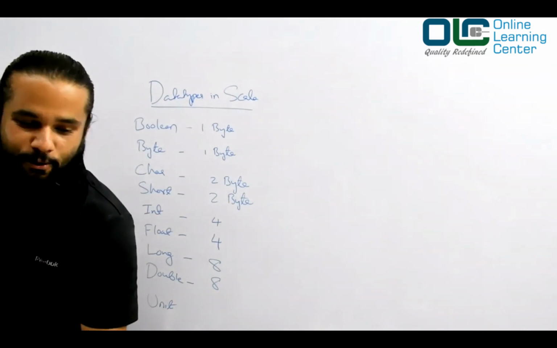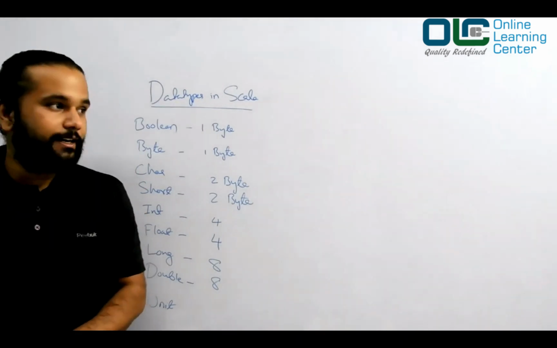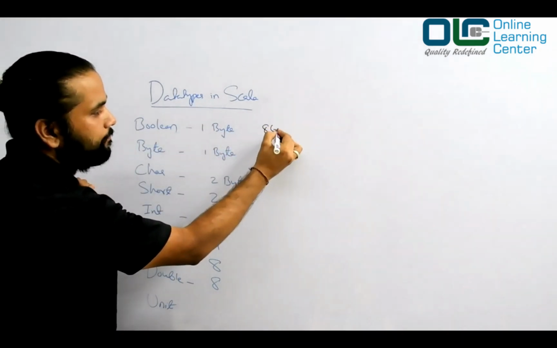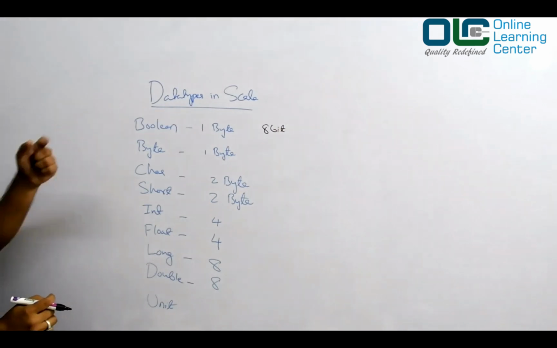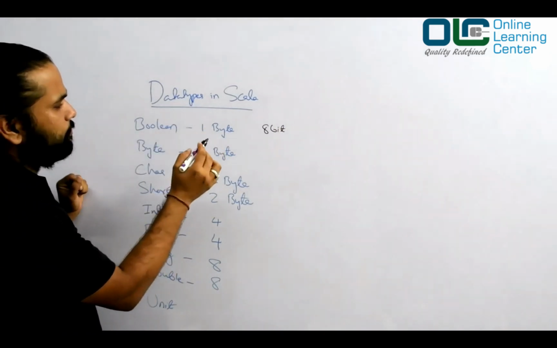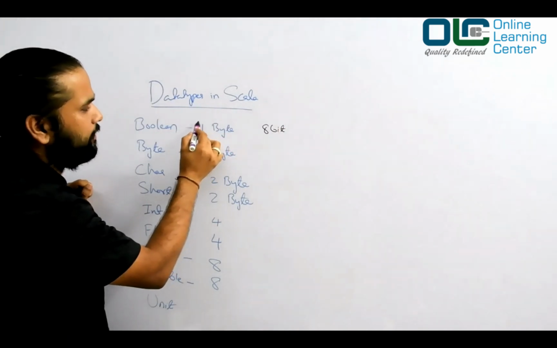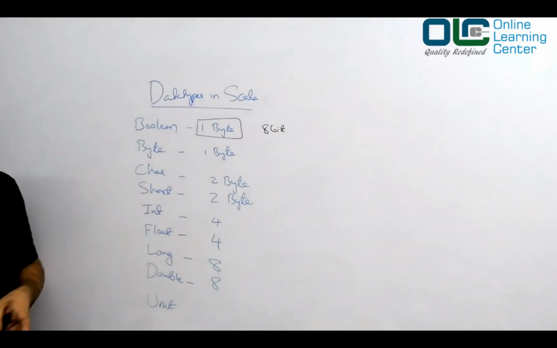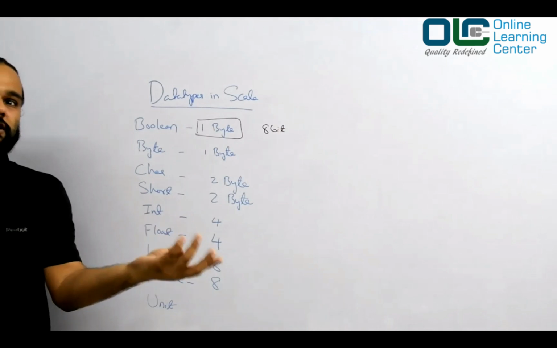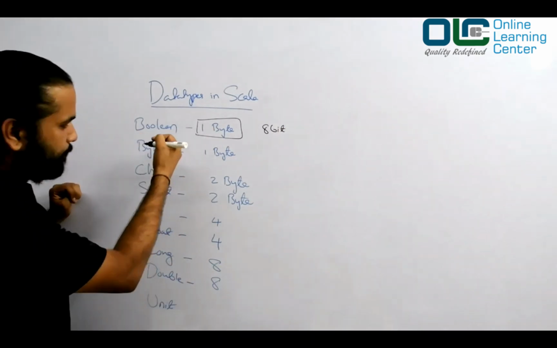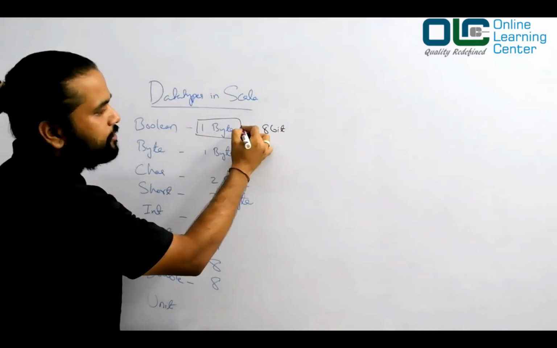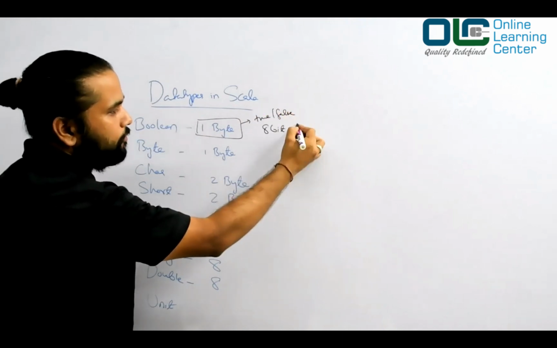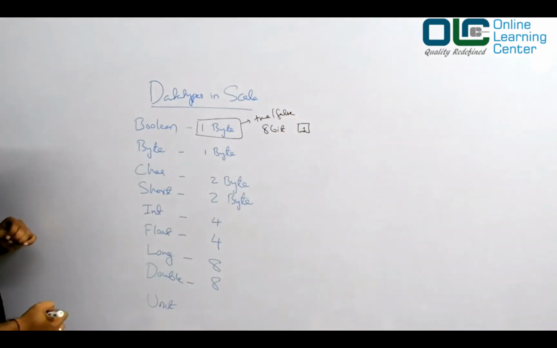Now this is the data types we have, right? Let us talk about these bytes. So 1 byte is how much, guys? 8 bit. Boolean is actually not defined. We just say that it takes 1 byte, but it should not take 1 byte. It should take only 1 bit, because it's just 0 and 1. To store true and false, only one bit is enough.